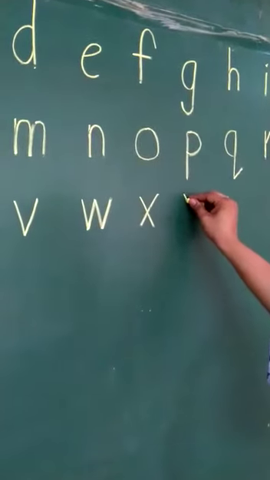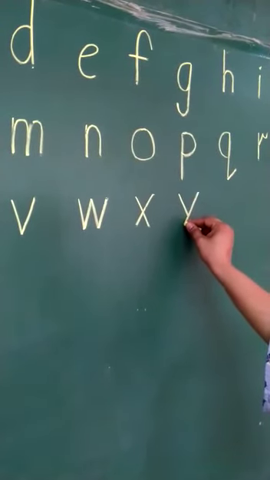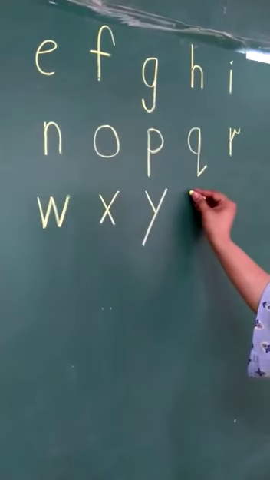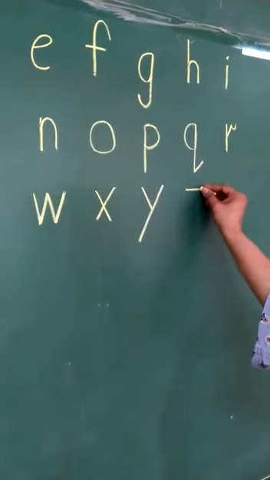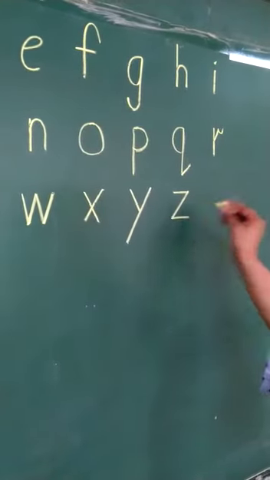Short slanting line down, long slanting line, touch and go down. Y. Sleeping line, slanting line down, another sleeping line. Z.